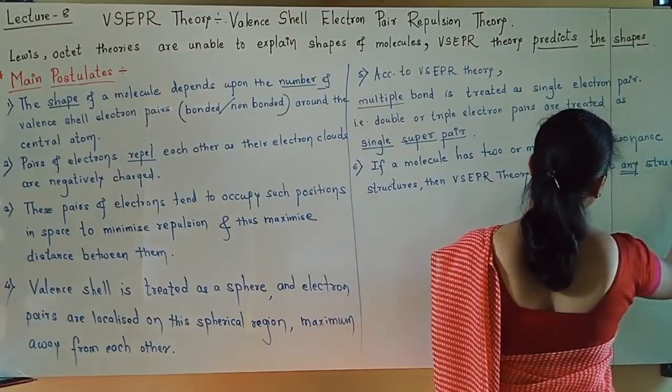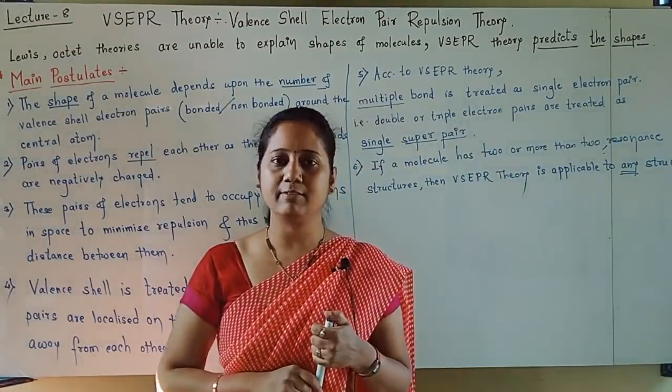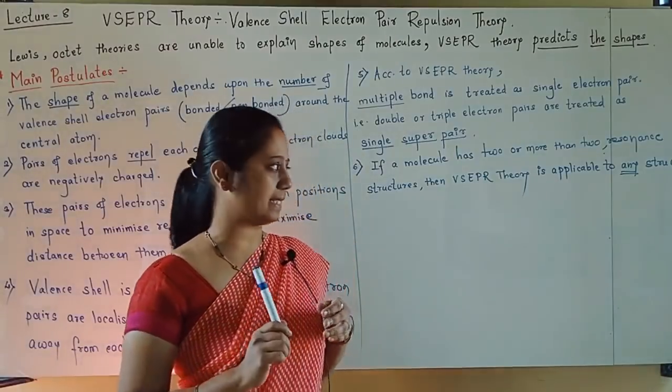Whichever resonance structure it may be, the theory will be applicable to that.